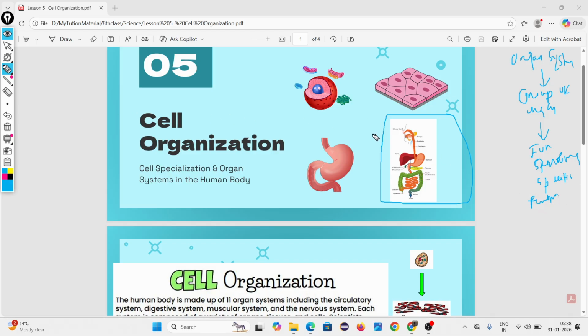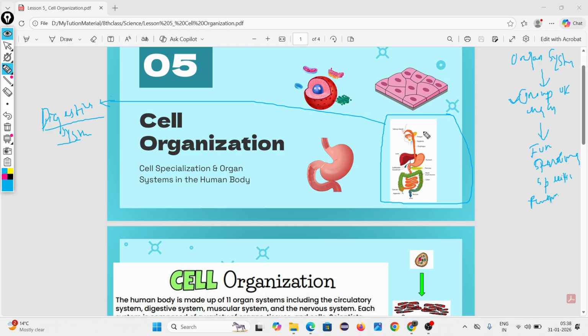Then look, one example of an organ system is the digestive system. Digestive system. Then, sir, tell me, what does system mean? Group of organs, na? Then tell me what the organs in the digestive system are.